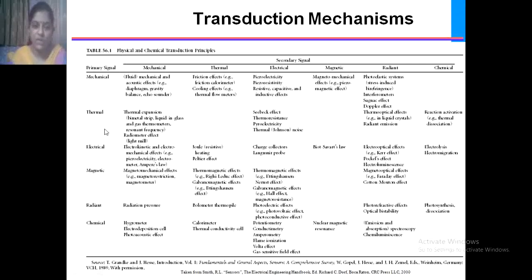Then if the thermal signal is the primary, then by using the transducer it is converted into mechanical, electrical, then radiant. Likewise, an electrical signal may be converted into mechanical, or a mechanical signal may be converted into electrical or magnetic. So these tables show that for any type of conversion required for quantitative analysis, the transduction mechanism is very important in a MEMS system.